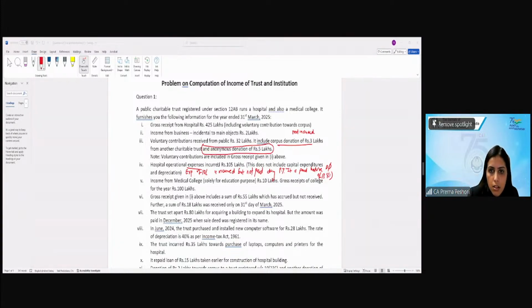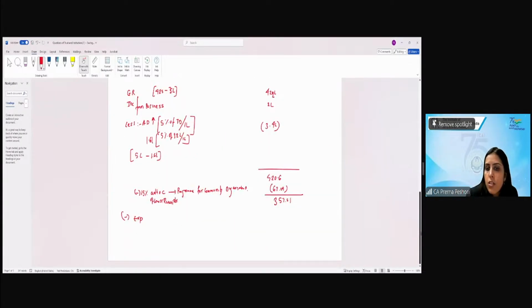Reduce it from expenses. Yes, but it is paid before the due date of 139(1), still? Yeah, ma'am, in trust and institution, whenever we are paying, at that time we have to take. Correct. So here it doesn't matter. This is not similar to section 43B, so in exam, don't get confused. Here we will reduce this 10 lakh from this 105 lakh and allow only 95 lakh, even when you follow the accrual system of accounting. Are we clear?